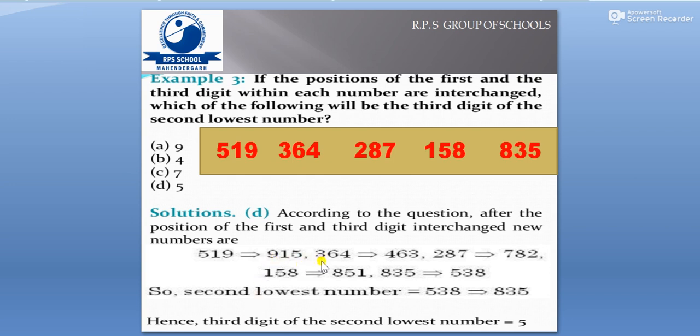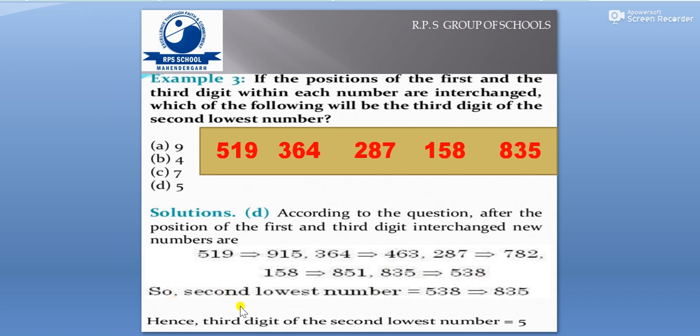In the first number, which is given as 519, if we interchange the first and third digit, it becomes 915. The second number is 364. If we interchange the first and third digit, it becomes 463. Similarly, 287, when the first and third digits are interchanged, becomes 782. Next we have 158, which becomes 851. And finally we have 835, and when the first and third digits are interchanged, it becomes 538.